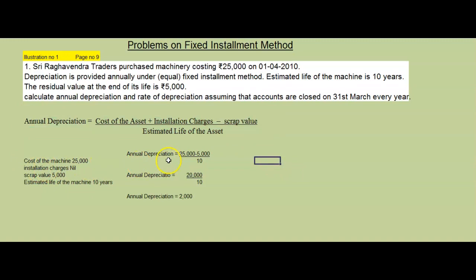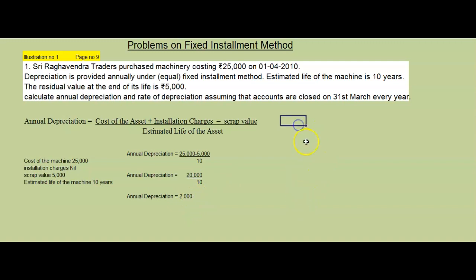Annual depreciation is equal to 25,000 minus scrap value 5,000 divided by 10 years. 20,000 divided by 10. Annual depreciation we got is equal to 2,000.